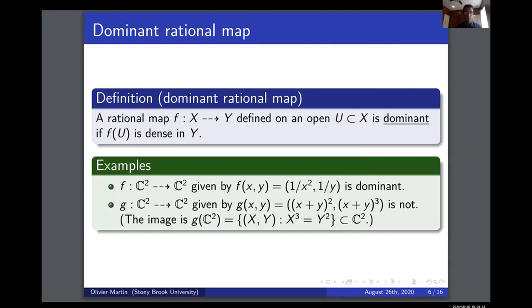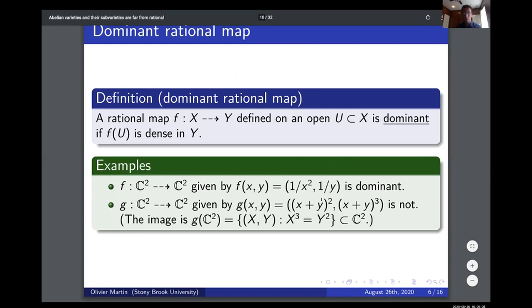So the kind of rational maps that I'm going to be interested in today are what are called dominant rational maps. This is essentially the same thing as surjectivity, but for a rational map. So we're going to say that the rational map is dominant if its image is dense. So here are two examples. The first one is a dominant rational map. I invert the first coordinate and I square it, and I invert the second coordinate. And the second one is a non-dominant rational map.